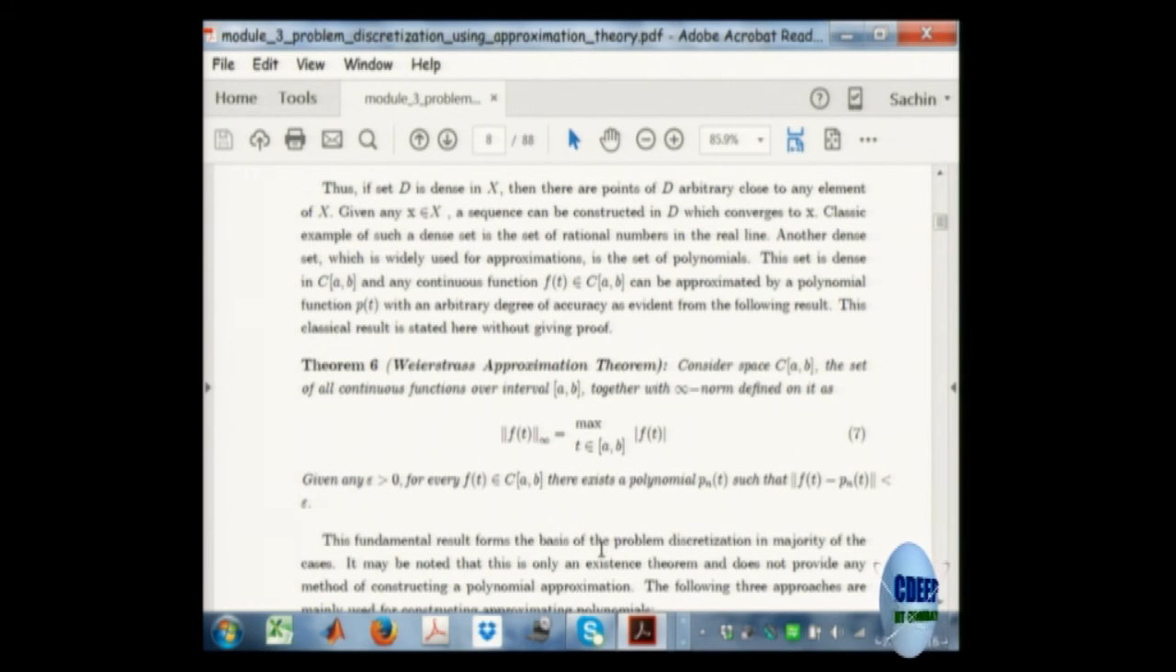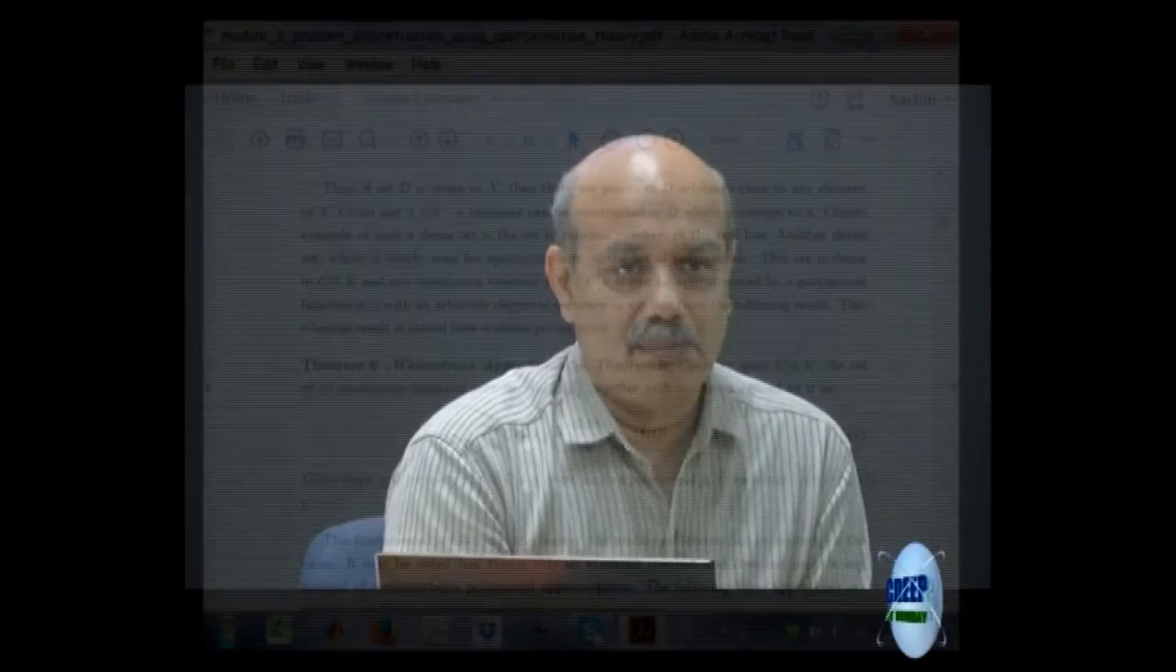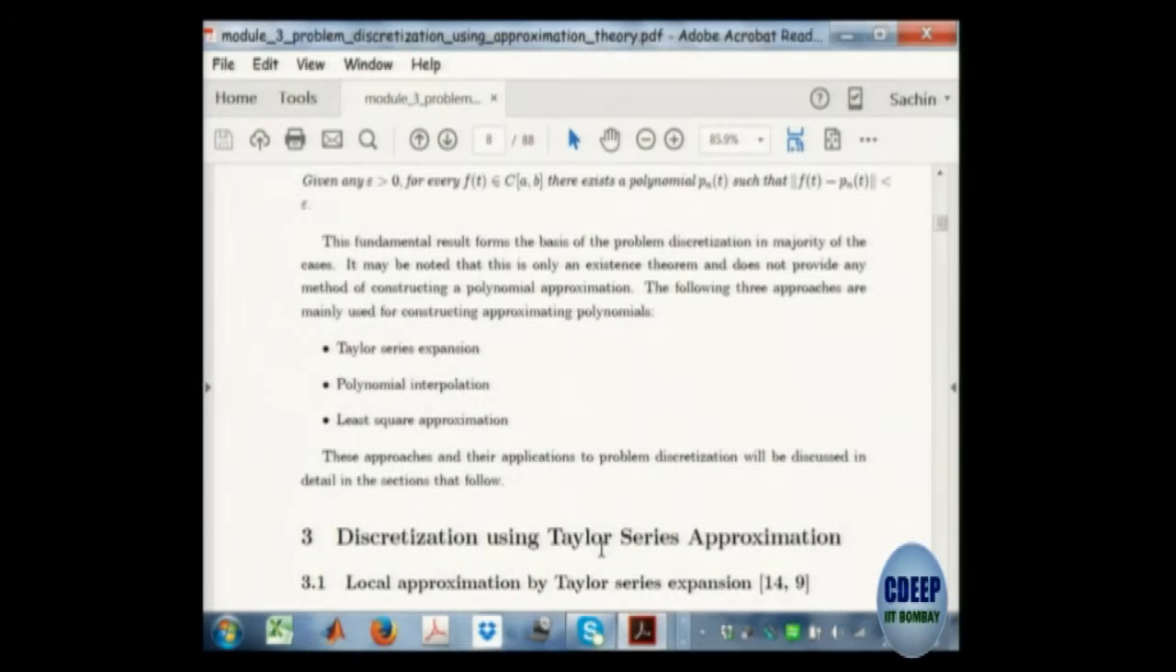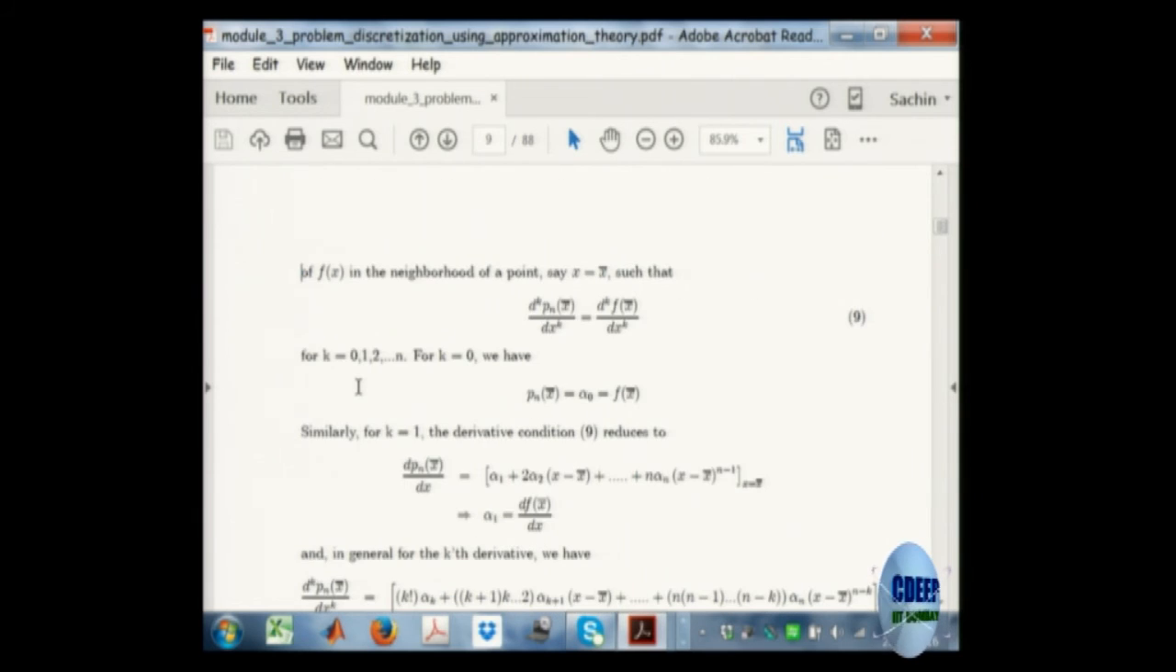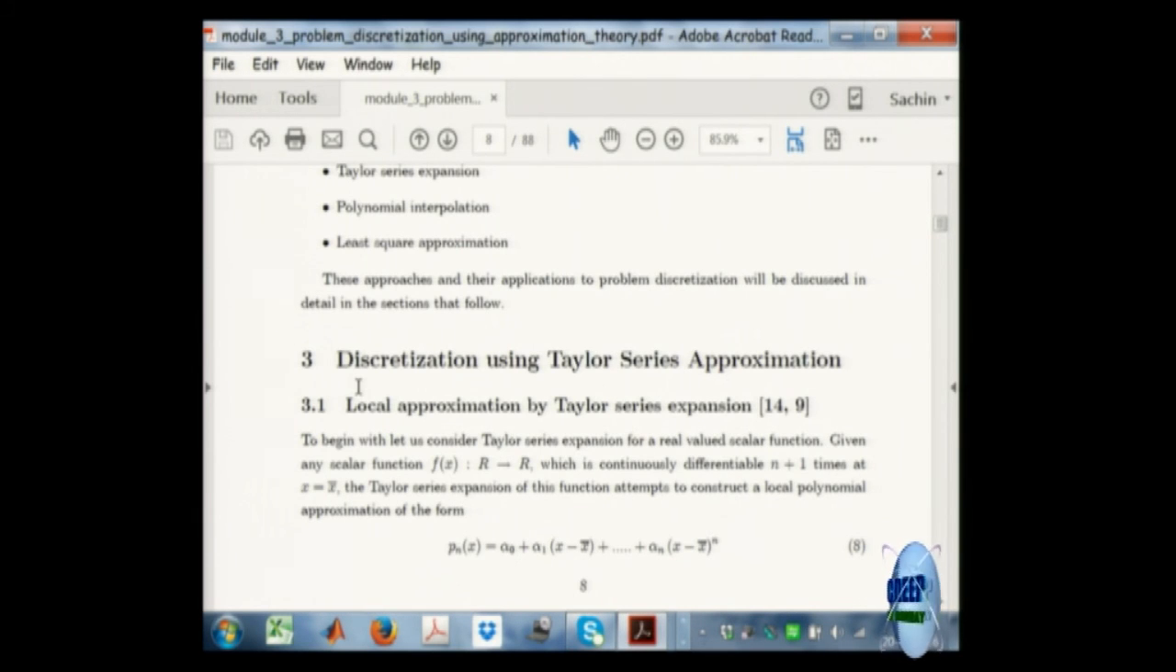That is why we are going to generate polynomial approximations. How to generate them? You can use Taylor series, or interpolation, or least squares approximations. The Weierstrass theorem doesn't tell you how to do it; it tells you why you can use polynomial approximations for discretizing. Once this is done, what I would do now is explain these three methods, that is, Taylor series approximation.